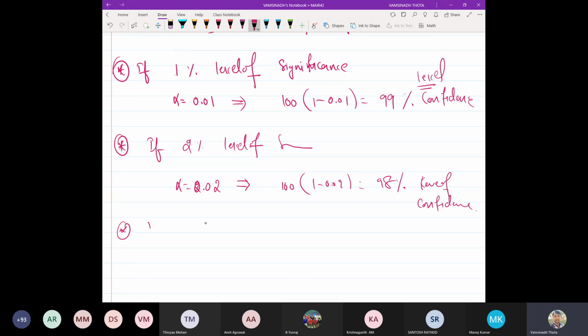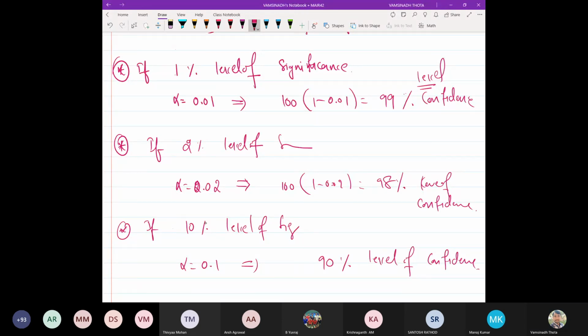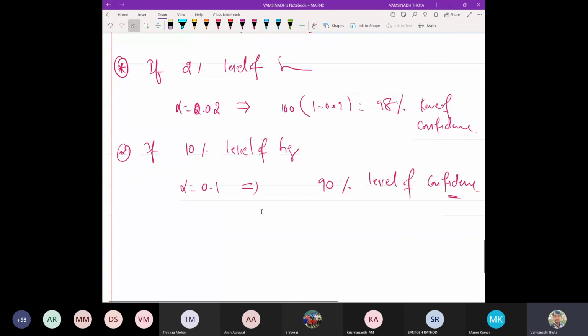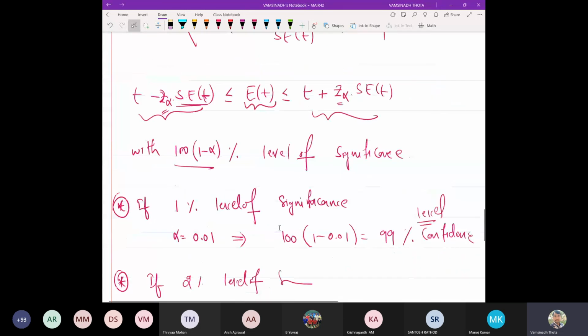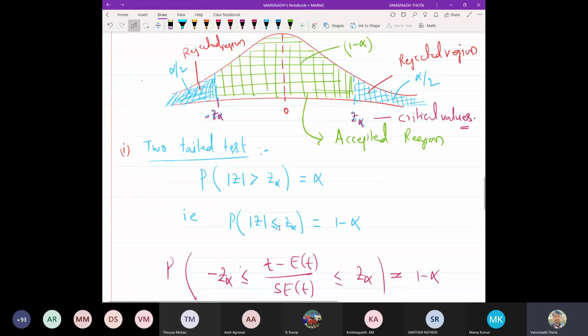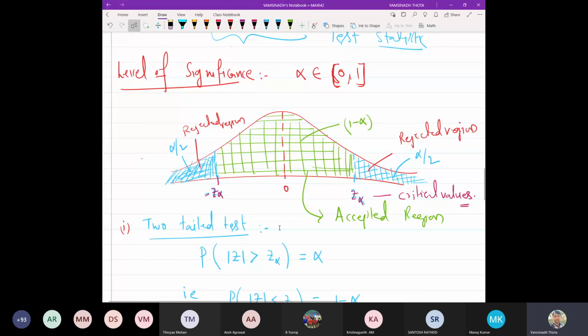Okay, suppose you want 10% level of significance, alpha is equal to 0.1, which implies you get 90% level of confidence. Now the question is how to obtain the Z alpha values. It is not only for the standard normal variable. The process is the same for other distributions also, which will be coming in the fourth section.